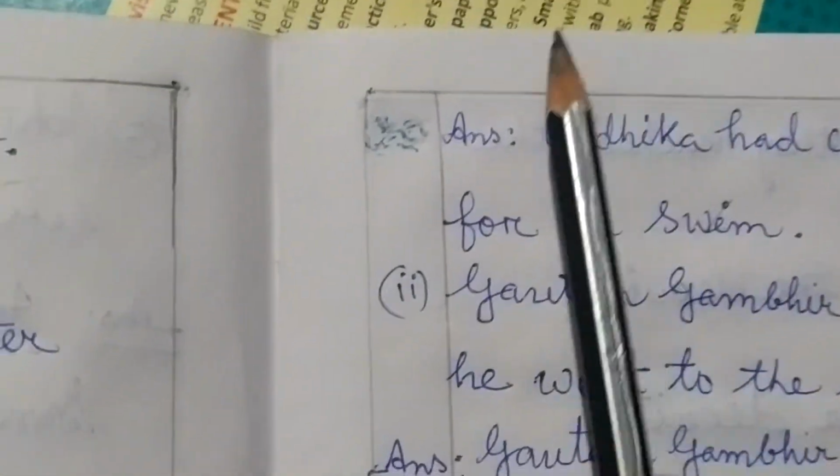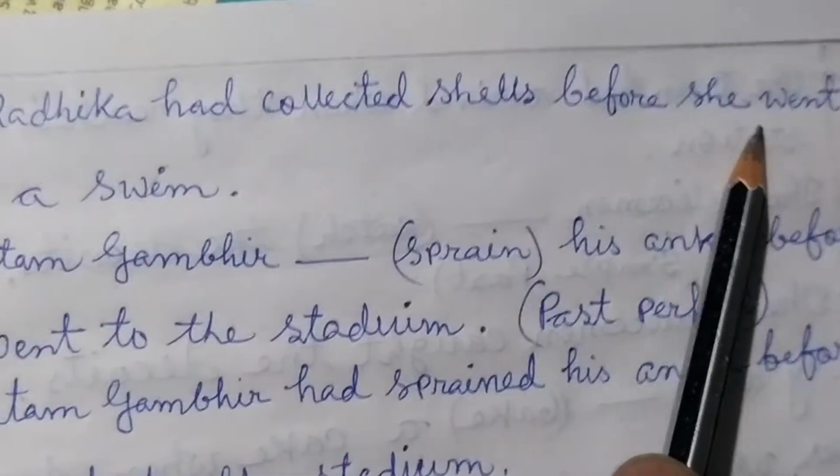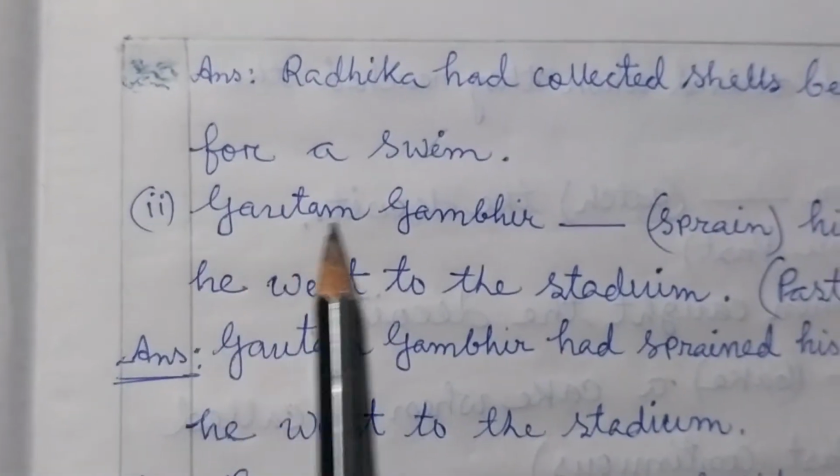So student, the answer is Radhika had collected shells before she went for a swim. Number 2.